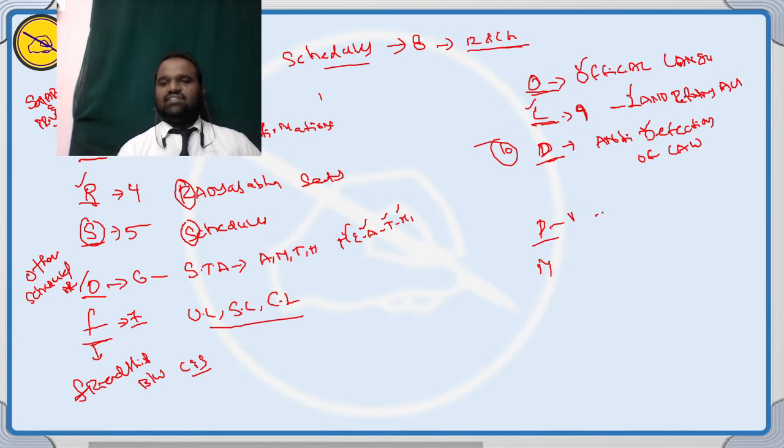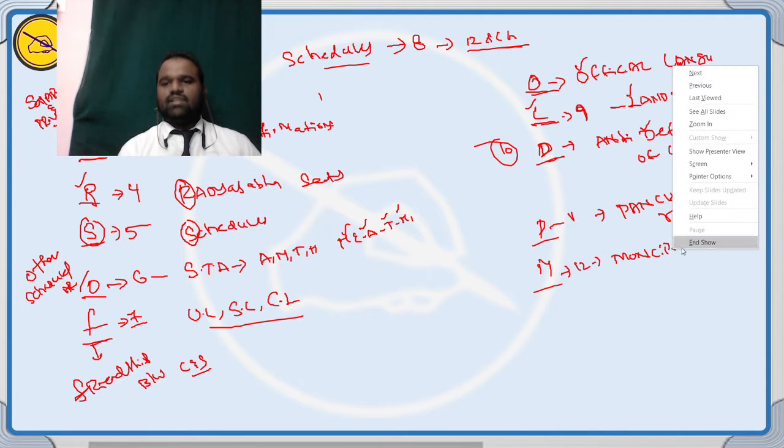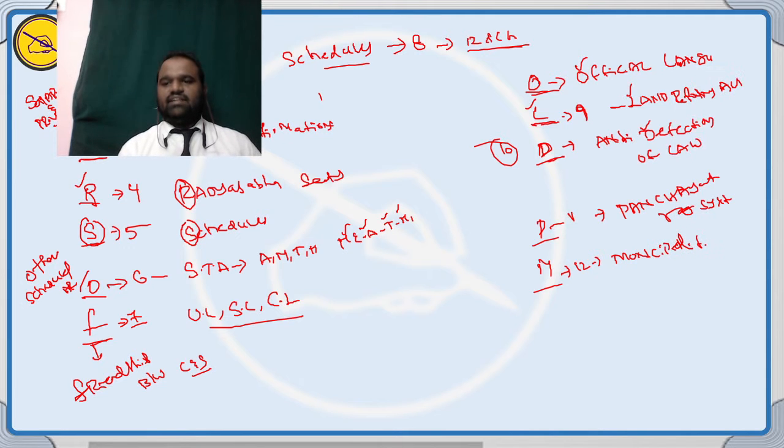Schedule number 11 is the Panchayat Raj system. And the schedule number 12 is called the municipalities in the country India.